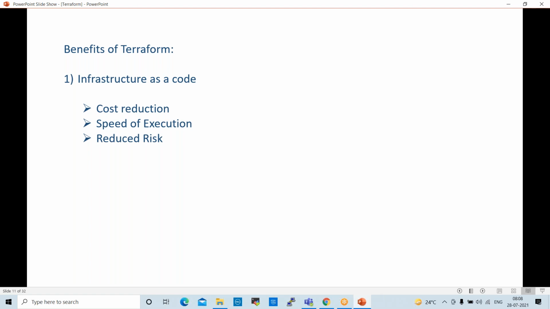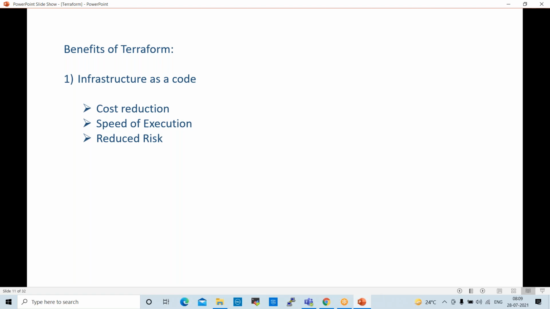Cost reduction means, when we develop that TF script, when we prepare that script, we can reuse it for a number of infrastructures. So we don't need to develop it again and again. And speed of execution: compared with the manual way, compared with other processes, execution is very fast in Terraform.